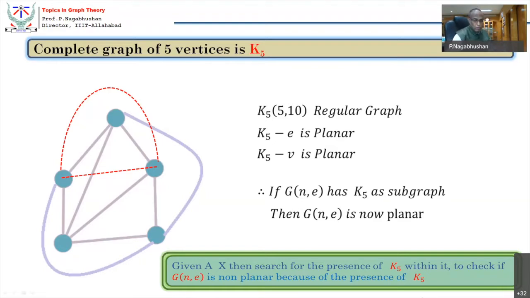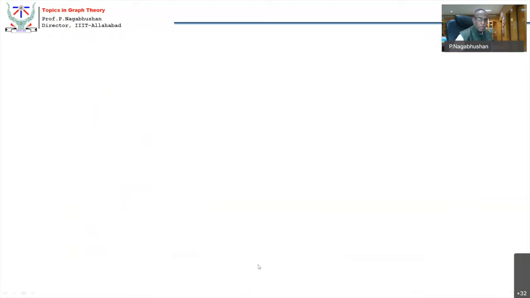Okay, so now given the matrix A or given the matrix X for the graph, if the matrix contains K5 in that, then the graph becomes non-planar. Therefore, the assignment could be to check whether the matrix contains a K5 component.